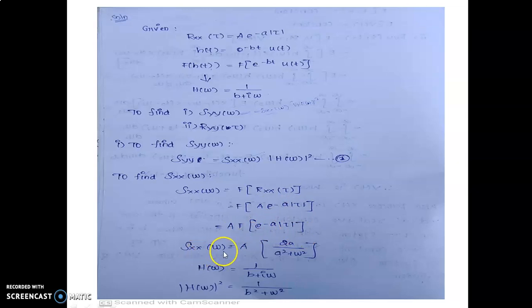So S_xx of omega equals a into 2a divided by a square plus omega square, a known result. Next, H of omega is equal to 1 divided by b plus j omega. Taking the modulus and squaring on both sides, we get 1 divided by b square plus omega square. This is the same as the previous model.